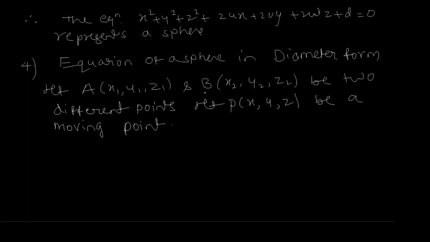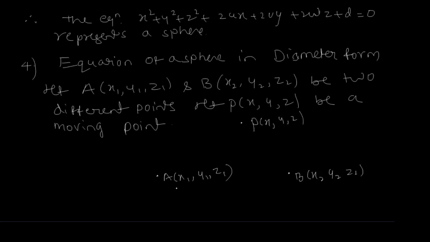Okay, so it is just like this one. Here we take 2 points, say A(x1, y1, z1) and another point B(x2, y2, z2), and P(x, y, z) is a moving point.